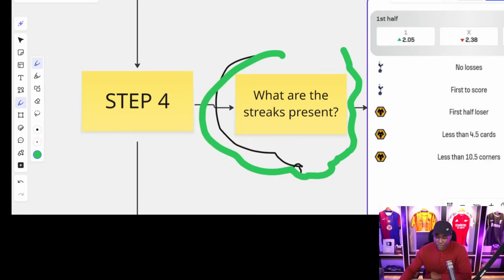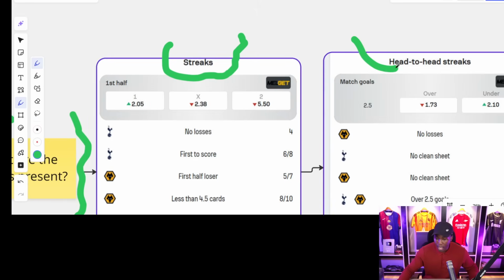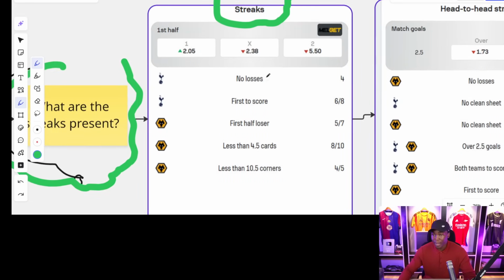This is what we have in the streaks section. Today we have the streaks. That is the individual streaks by these teams in their last 5 matches or in their last 10 matches. That is what SofaScore always opts for, all right? And then we have the head-to-head streaks today. Head-to-head streaks are also present today. So we're going to begin with the streaks section. As you can witness, Tottenham Hotspurs have no losses in their last 4 matches, all right?